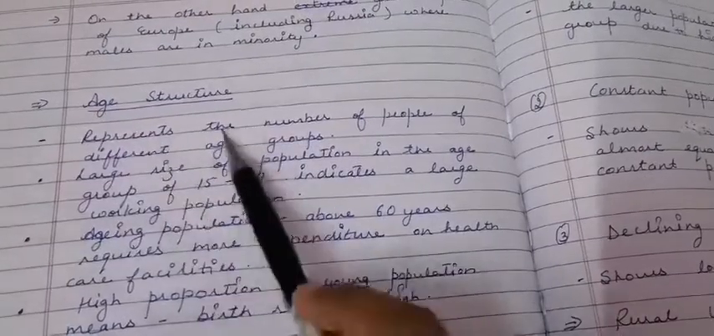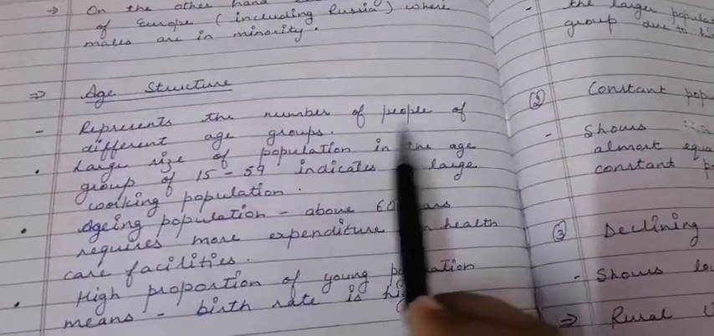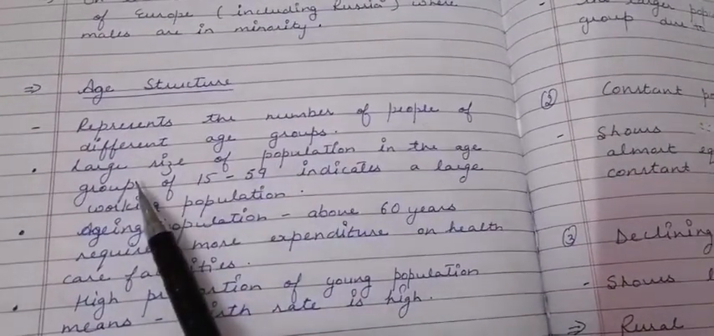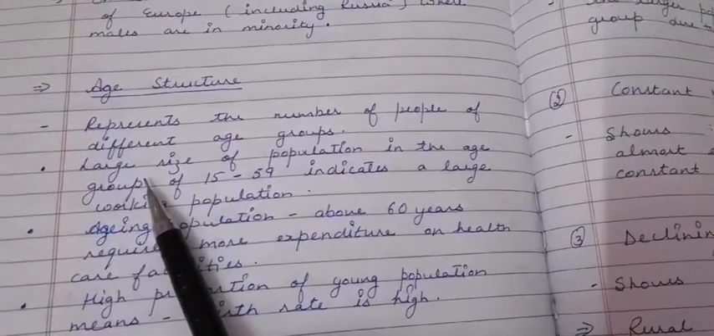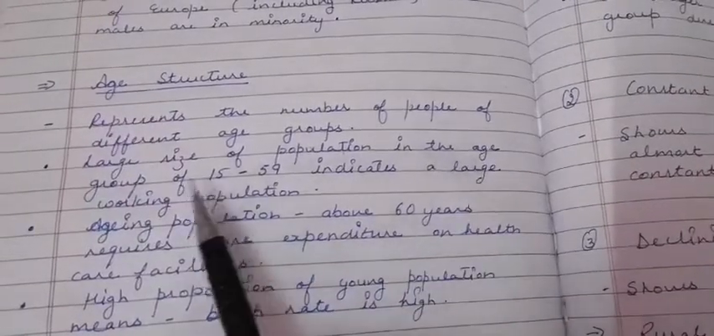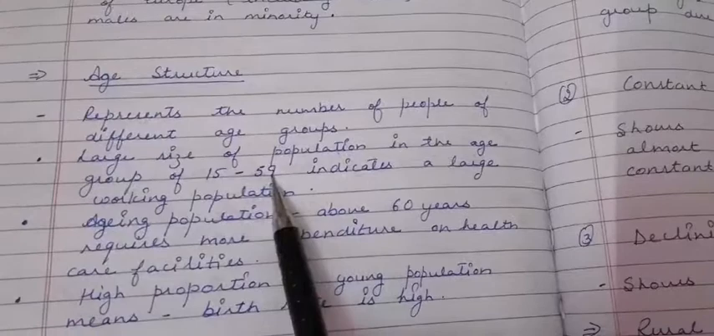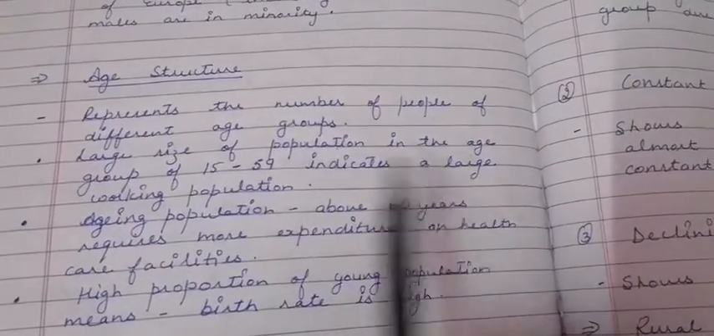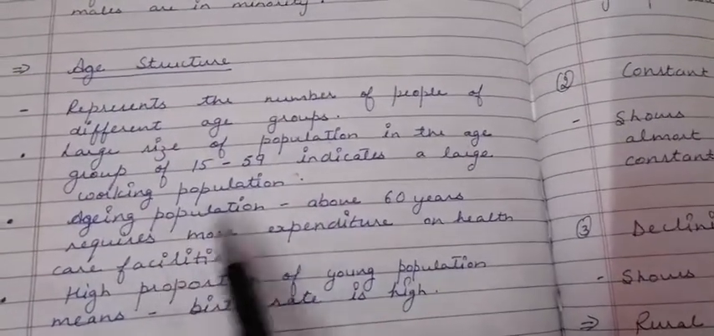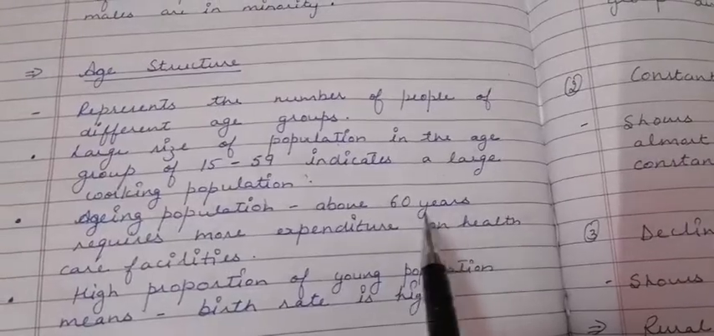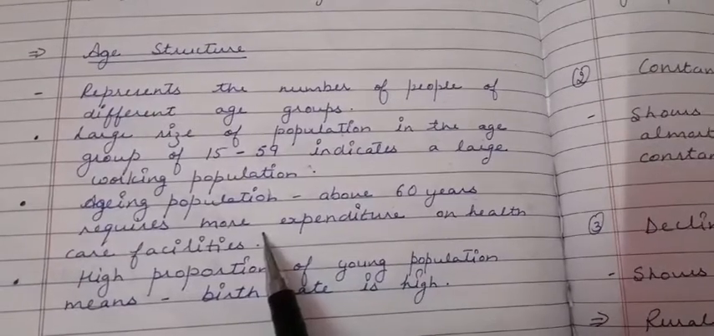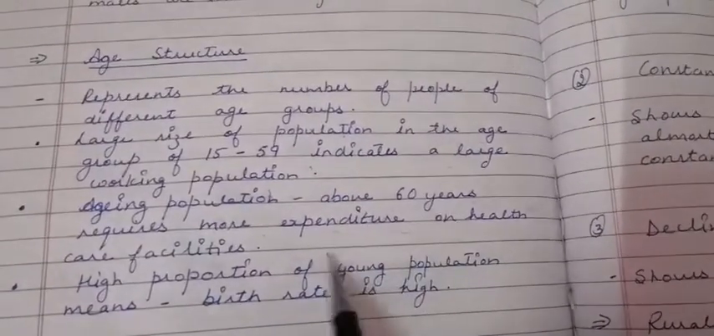Then age structure, what is age structure? It represents the number of people of different age groups. So mostly in all countries there is a large population that comes under the age group of 15 to 59, and this population is called working population. Then the aging population, which is above 60 years, and they require more healthcare facilities.